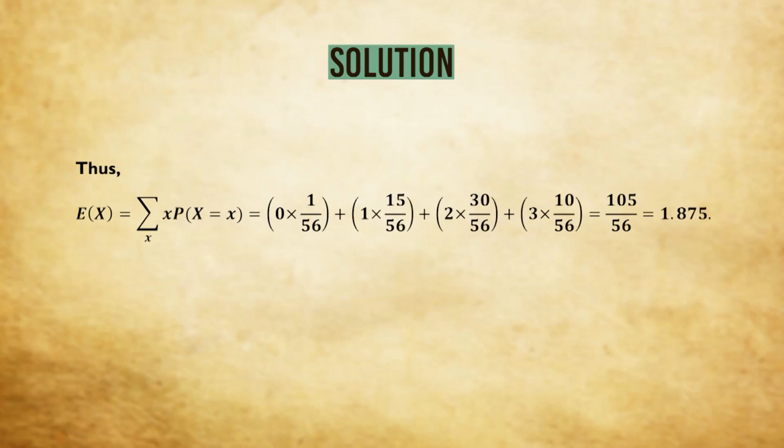And using the same formula of expectation, the expectation of x comes out as 1.875. That means I'd like to again reiterate that when we are drawing 3 balls out of 8 balls, we can never get 1.875 white balls. Either we'll get 0 white ball, 1 white ball, 2 white balls or 3 white balls. But believe me, the computation is correct and we are getting the expected number of white balls drawn as 1.875.